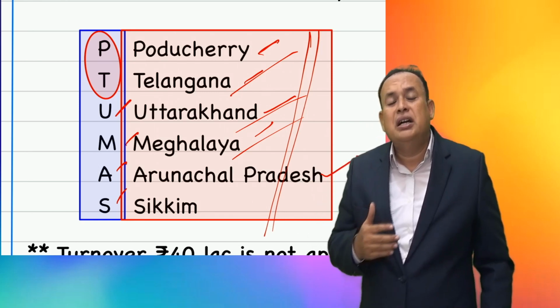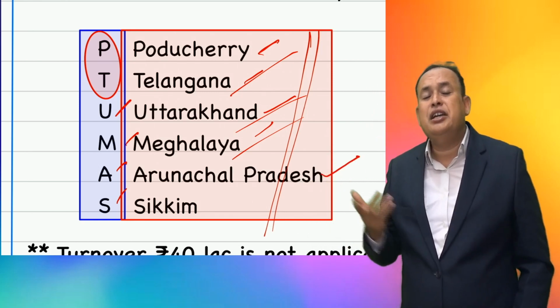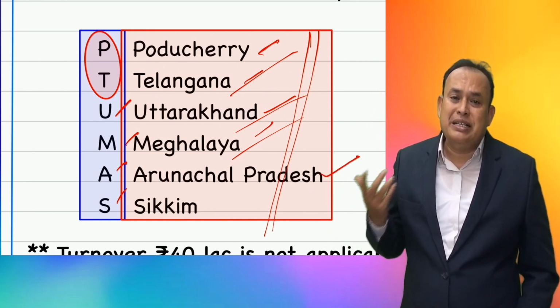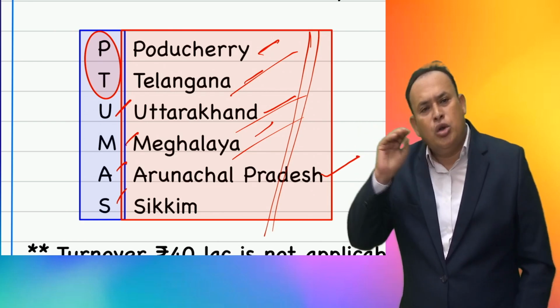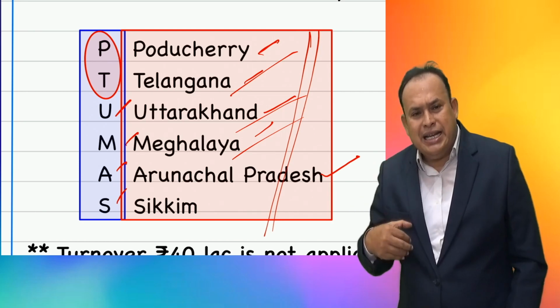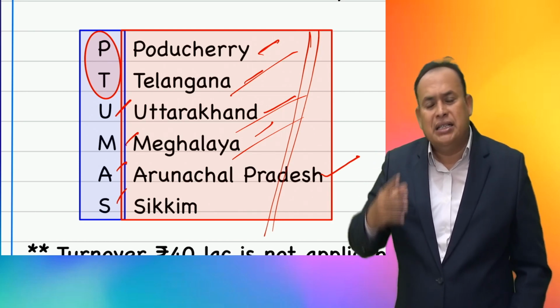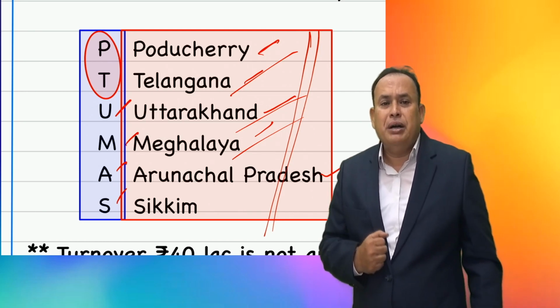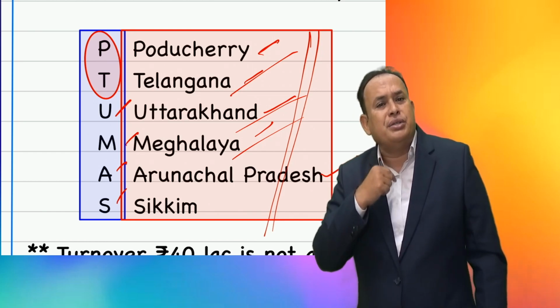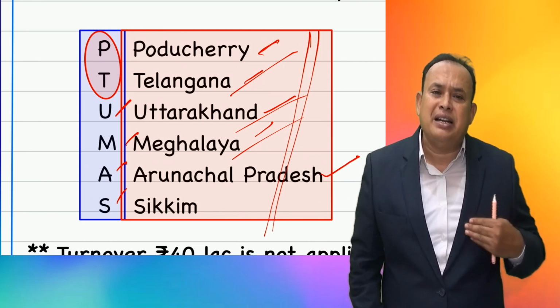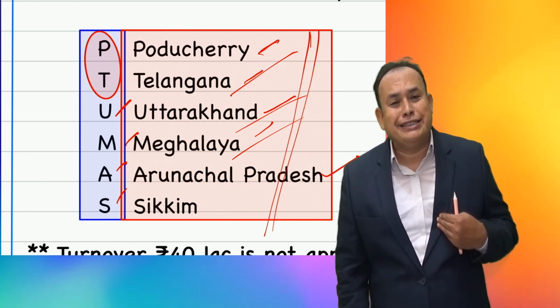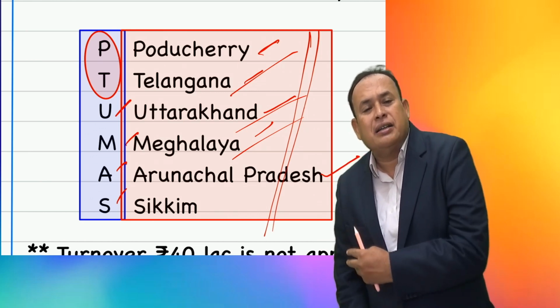Aggregate turnover other than MMNT, other than PT UMAS, if I have my place of business, threshold limit for registration is 40 lakhs. No sir, I am located other than PT UMAS, other than MMNT, but I am locating in the state of Tamil Nadu sir, in the state of Kerala sir, in the state of Karnataka sir, in the state of Andhra Pradesh sir.